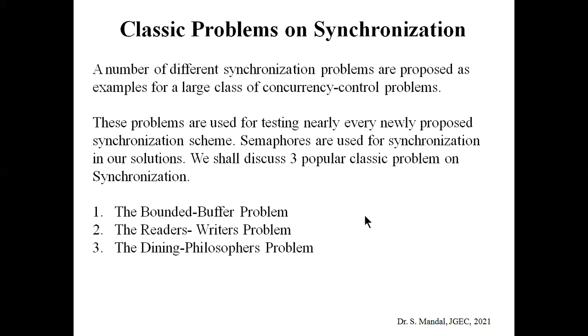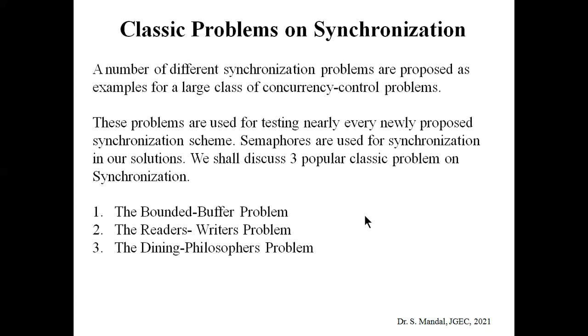These problems are widely used to test newly proposed synchronization schemes, and it is quite obvious that in all of these problems, semaphores should be used as synchronization tools.